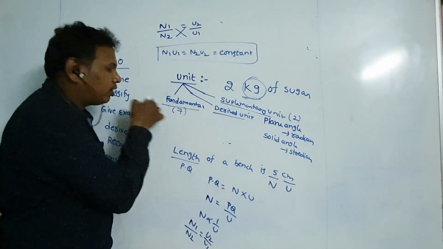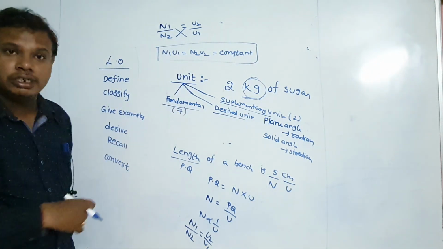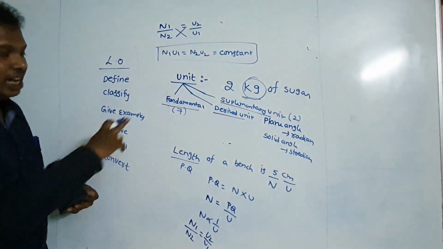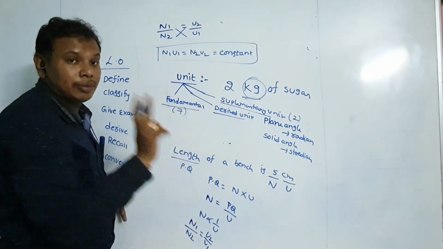The supplementary quantities are two types. Fundamental quantities are 7 types, but the derived units are not classified; there are so many types. So the fundamental units are classified in 7 types, and the supplementary units are basically 2 types.